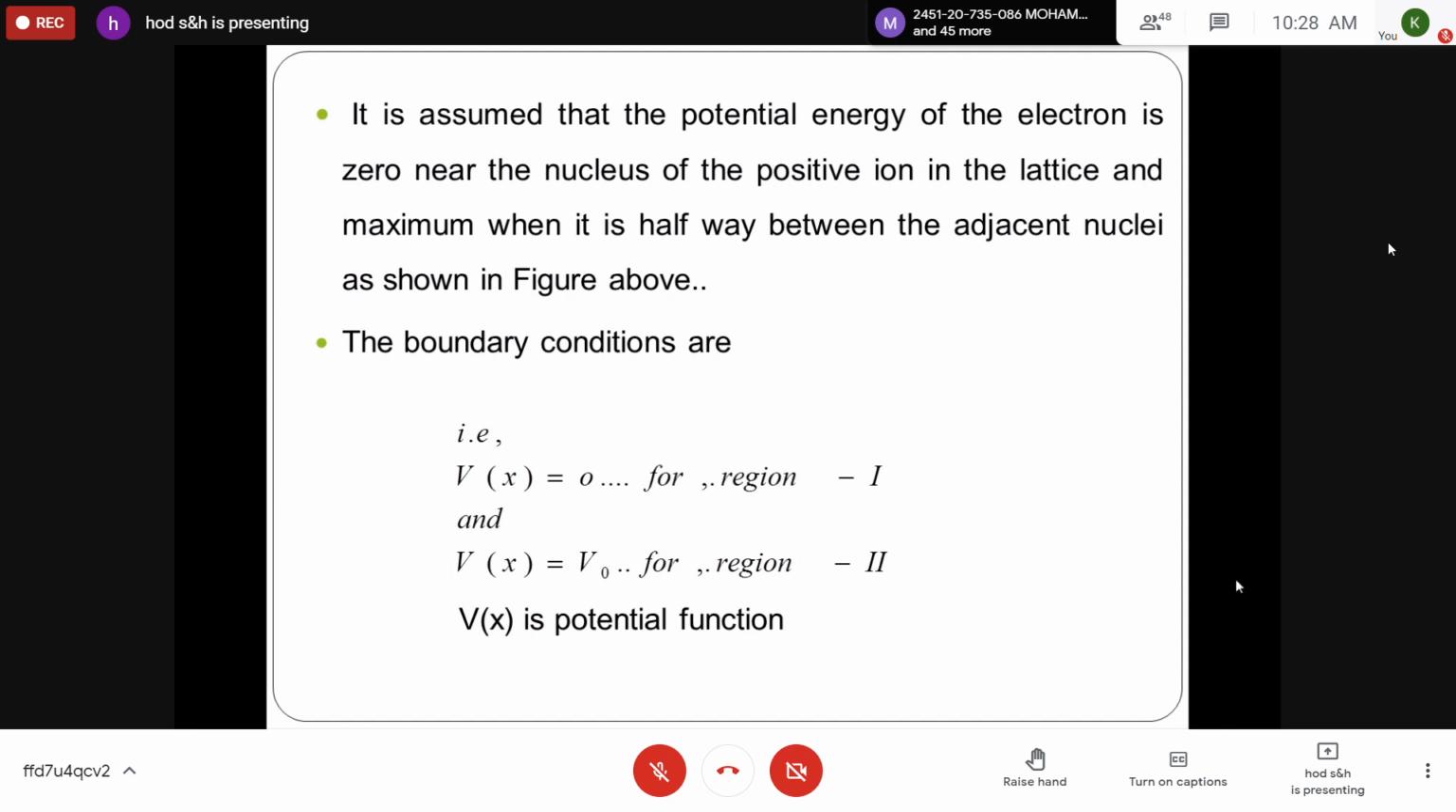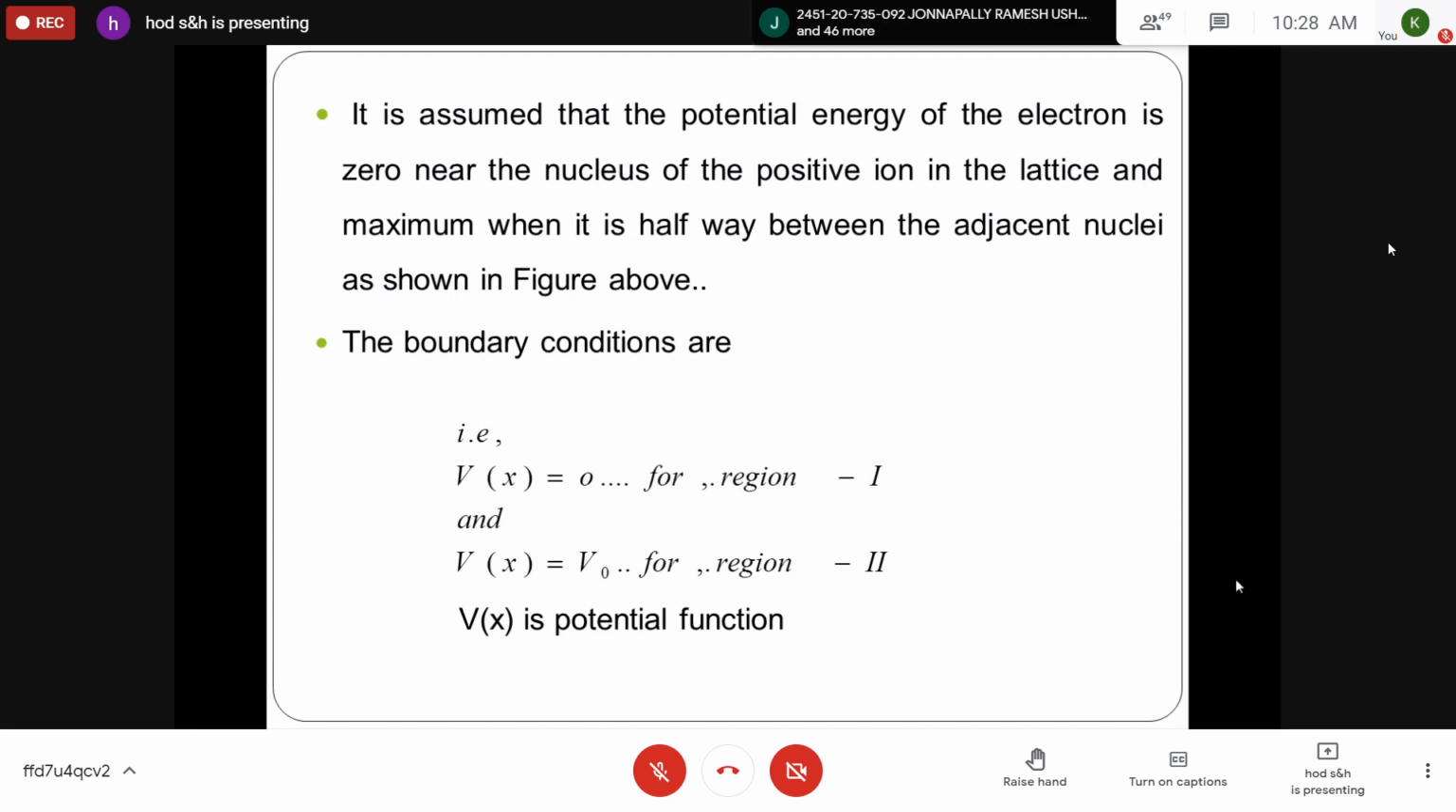According to the Kronig-Penney model, consider the motion of a particle, an electron, in a one-dimensional periodic potential. The lattice ions, or positive ions, are fixed at their positions and arranged periodically. The electron will be propagating through this periodic potential. Whenever the electron is close to the nucleus or positive ion site, the potential is 0, that is V(x) = 0.